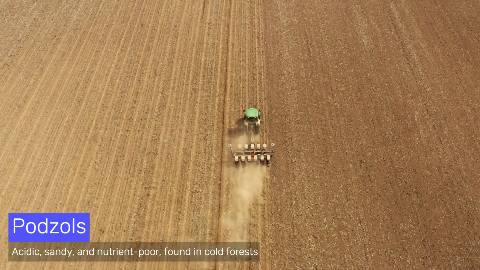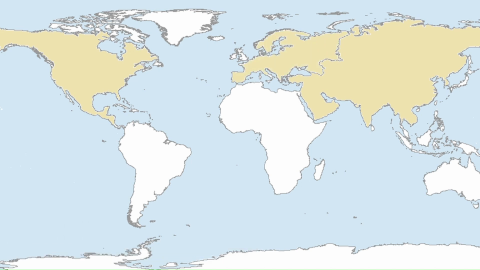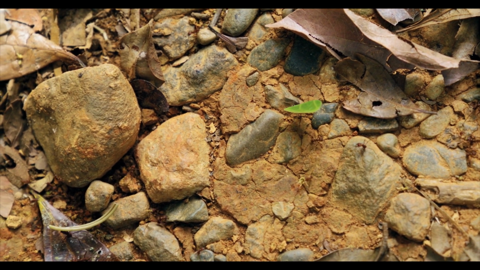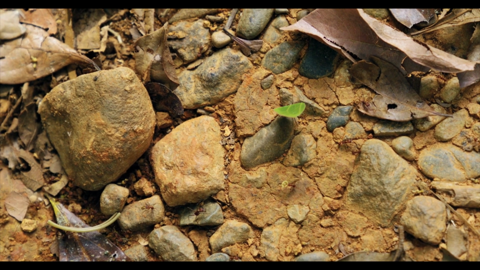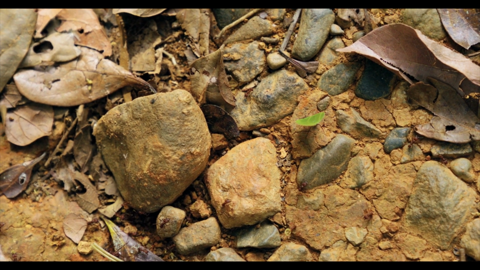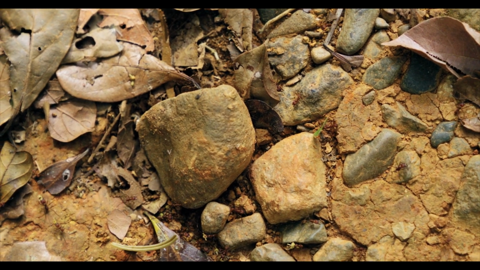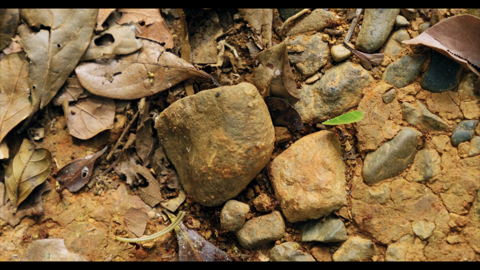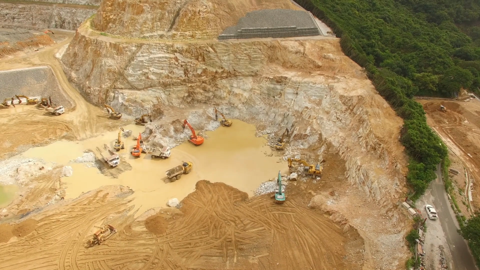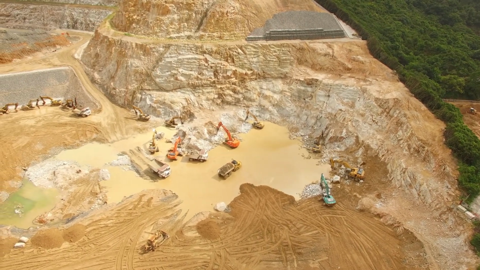Podzols, the acidic forest soils. Podzol soils are characteristic of coniferous forests in North America, Russia, and parts of Europe, where they form under cold and moist conditions. Due to the low temperatures, decomposition of organic material occurs very slowly, resulting in minimal humus accumulation. The dominant vegetation, pine and spruce trees, produces acidic leaf litter, which further lowers soil pH. These soils undergo severe leaching, where rainwater drains through the upper layers, removing essential minerals and leaving behind a gray, red, or yellowish subsoil. The constant movement of nutrients downward creates a distinct horizon of alluviation, where leached minerals accumulate.